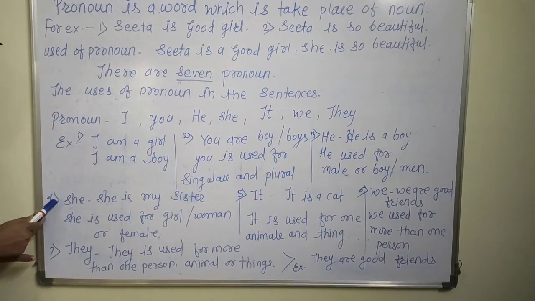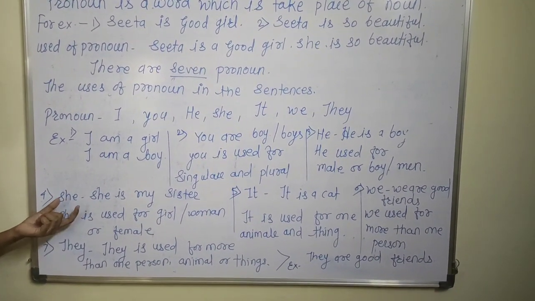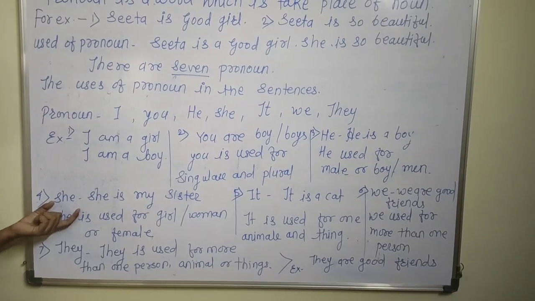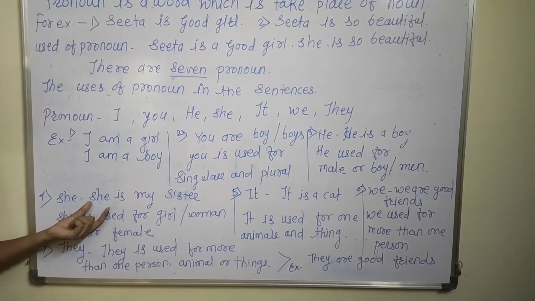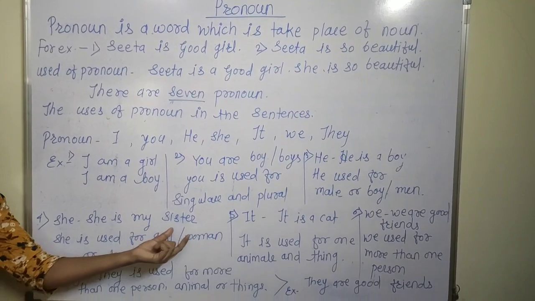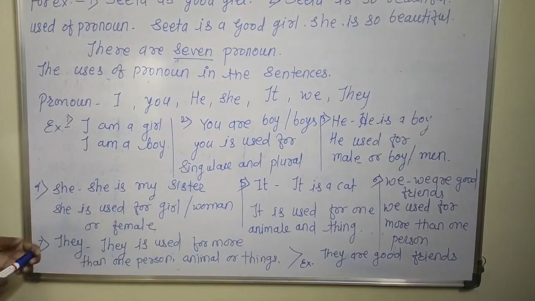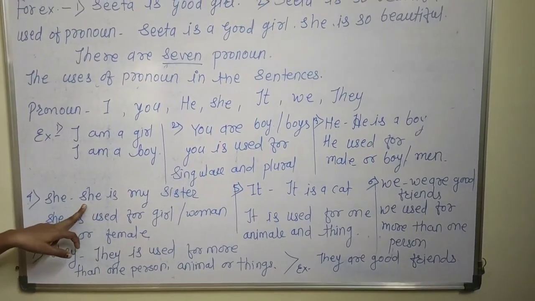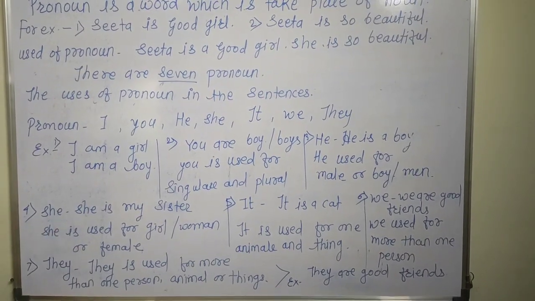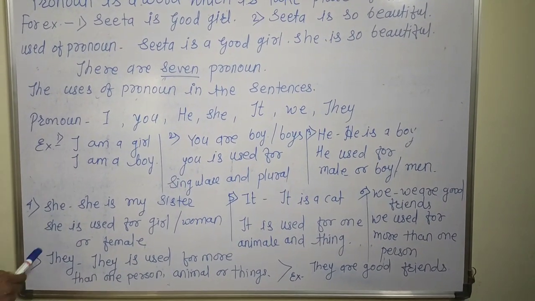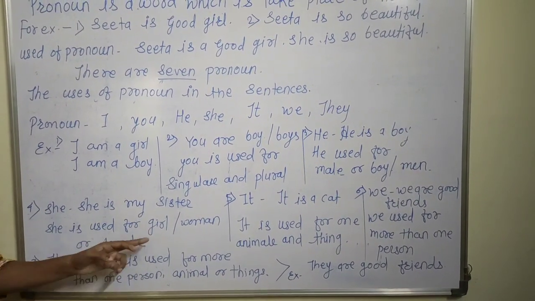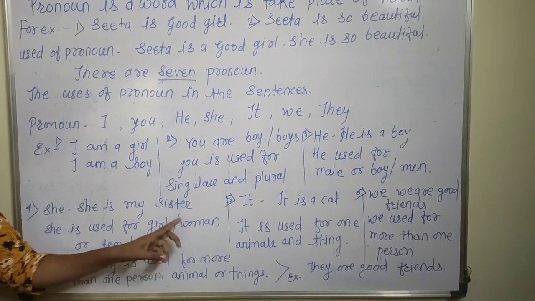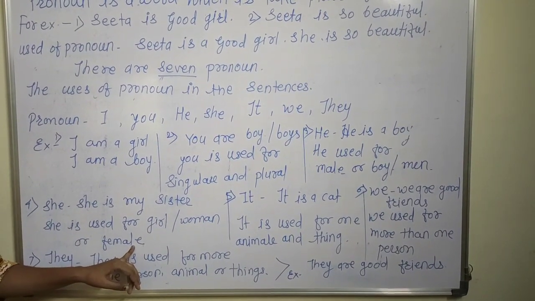Then we see fourth, she. She is also a pronoun, and here is an example of she. She is my sister. In this sentence, she is a female. So we say that she is used for a girl, woman or female gender.